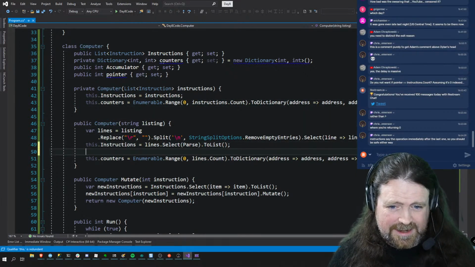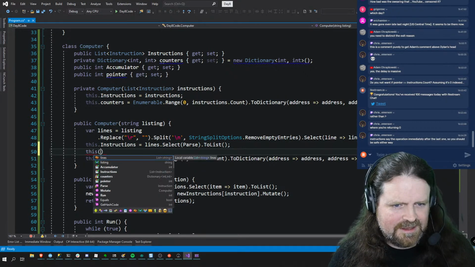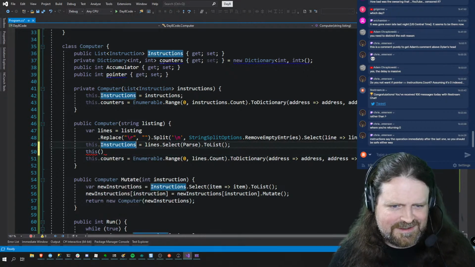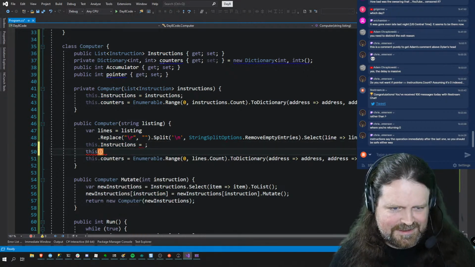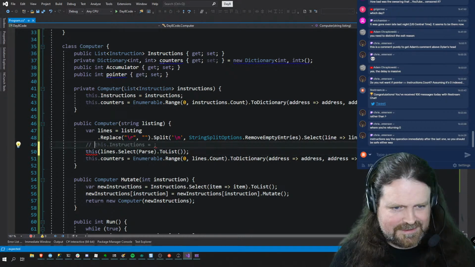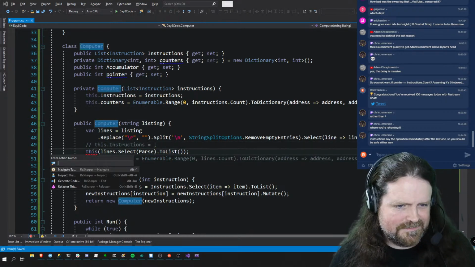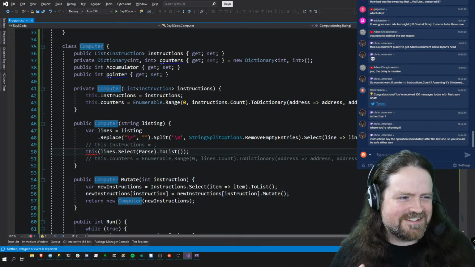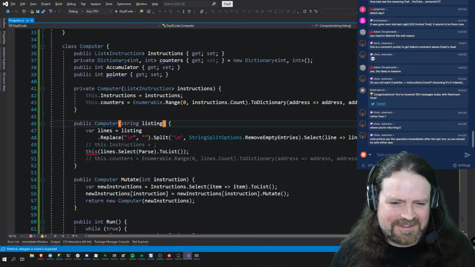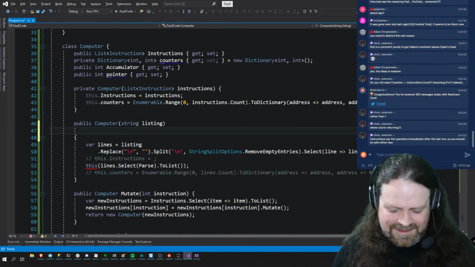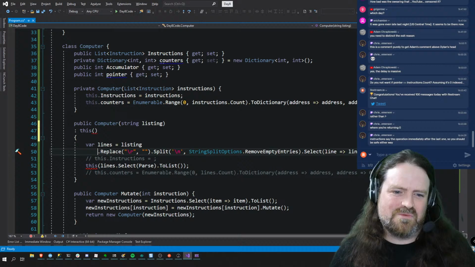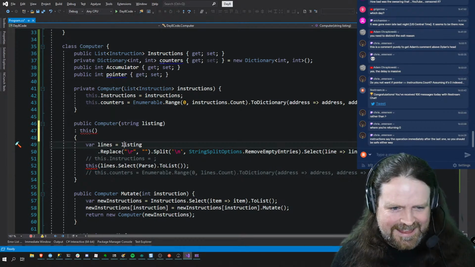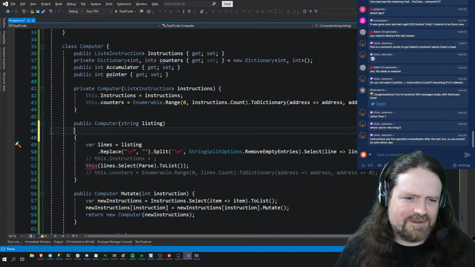Instructions.count, instructions. Now, at this point, can I do that? Is that valid syntax in .NET? No, I don't believe it is. Well, you can, but this syntax won't let it happen. We could do something absolutely disgusting, which is we could say that computer string listing actually wants to run, but I'm not going to do that because it'll be horrible.